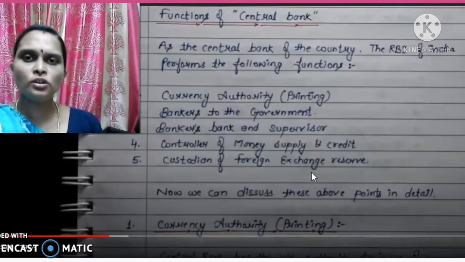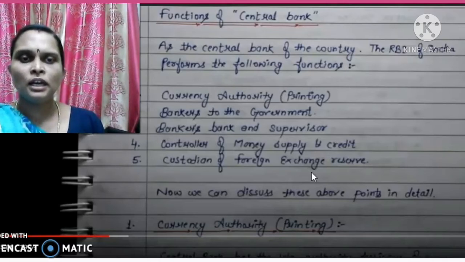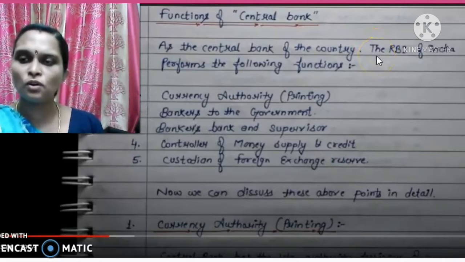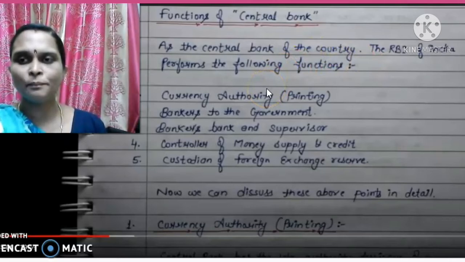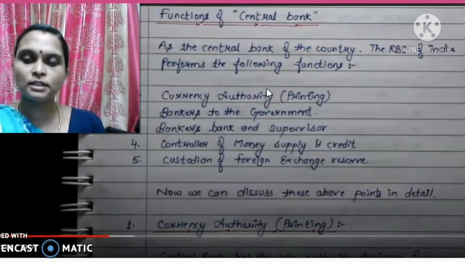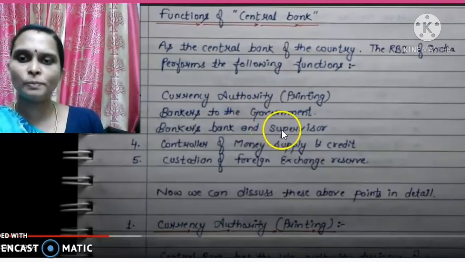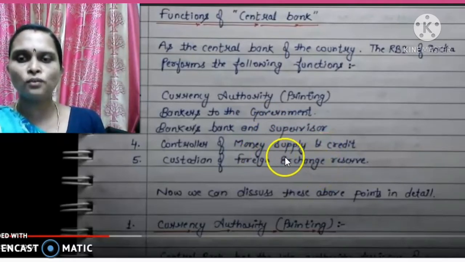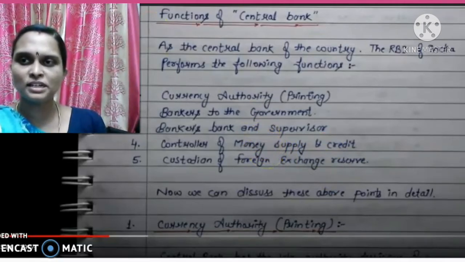Next we are going to see the functions of the central bank. As the central bank of the country, it has certain functions. The RBI of India performs the following functions. First is currency authority, which is the printing authority. Then banker to the government and banker to the banks, acts as a supervisor, then controller of money and credit, then custodian of foreign exchange reserves. So these are the main important functions of the central bank.